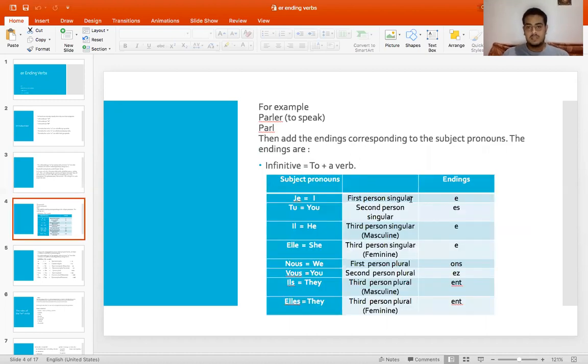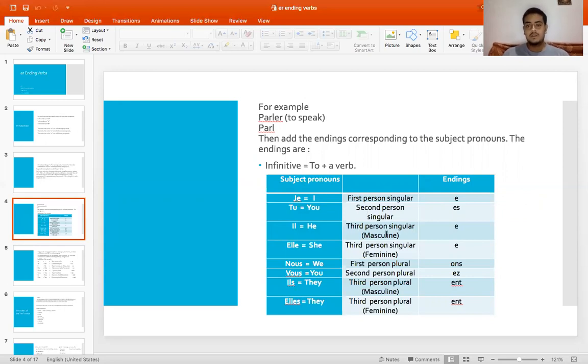So this table discusses the subject pronouns which we have. First person singular stands for I in English, and in French it is called je. For second person singular, it is you in English, and in French it is tu.